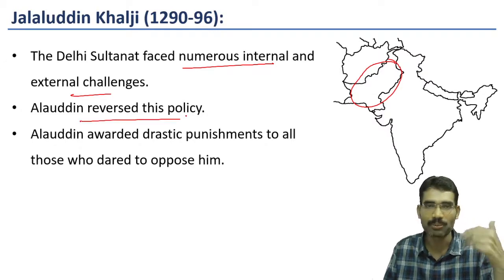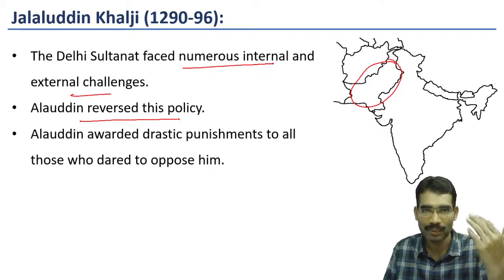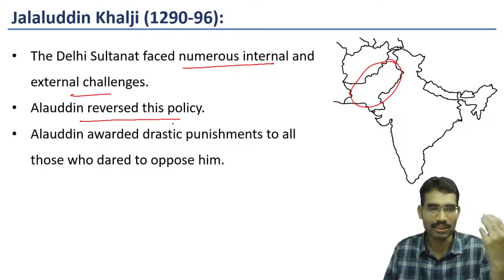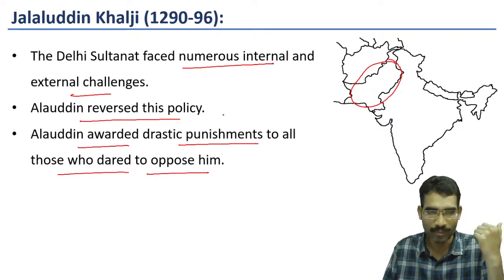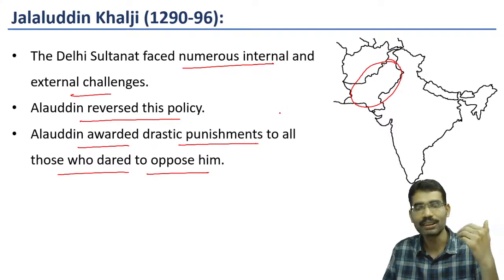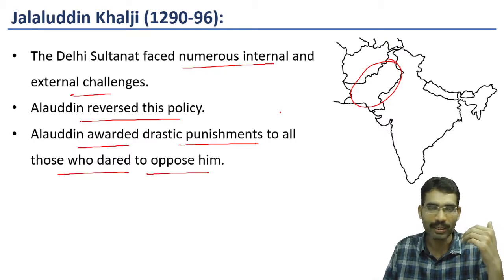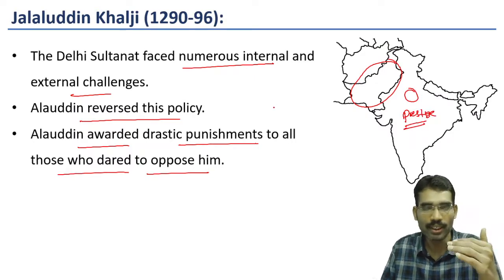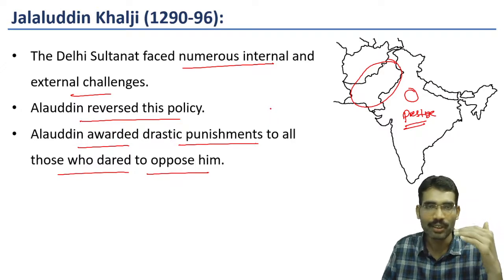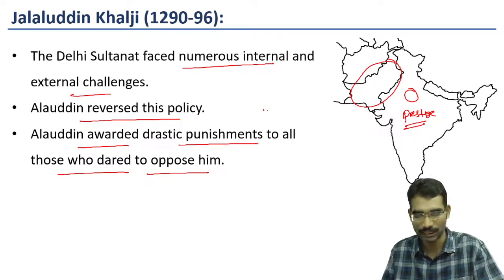Alauddin reversed this policy when Alauddin Khalji became the emperor. Alauddin awarded drastic punishments to all those who dared to oppose him. So there is a section of nobility led by Alauddin Khalji. They felt that the prestige of the throne was lowered because of the benevolent policies of Jalaluddin Khalji.